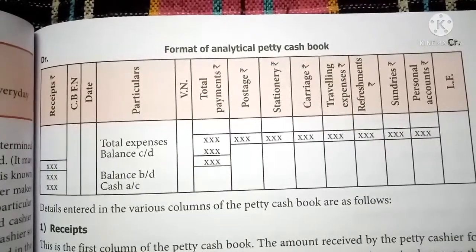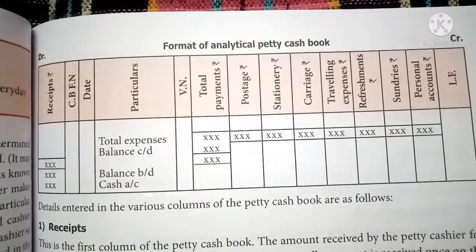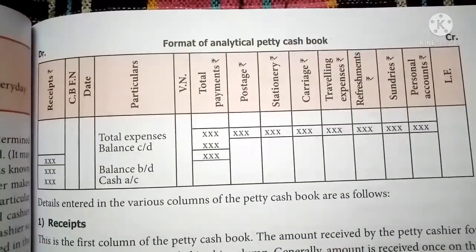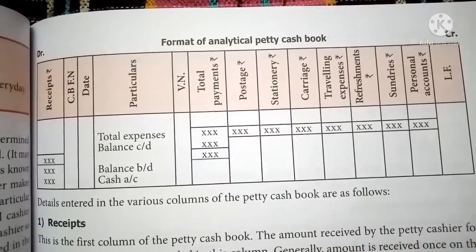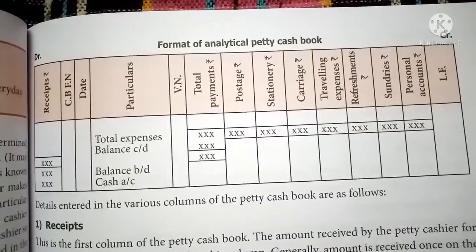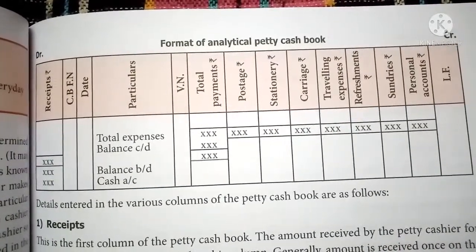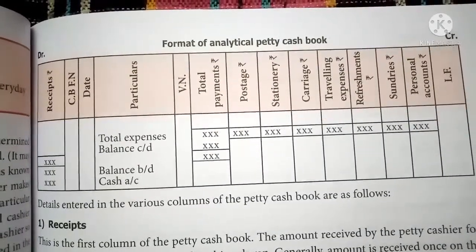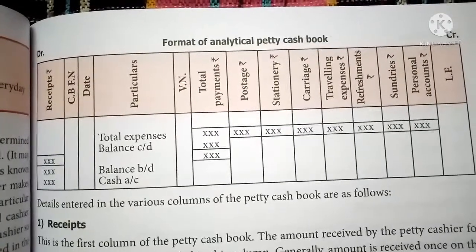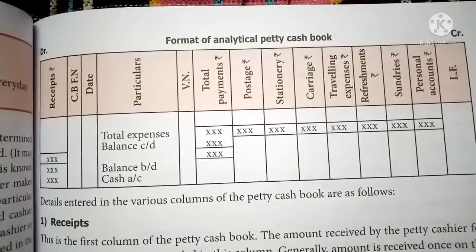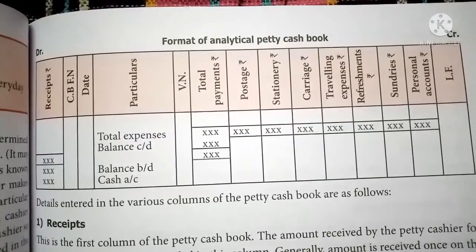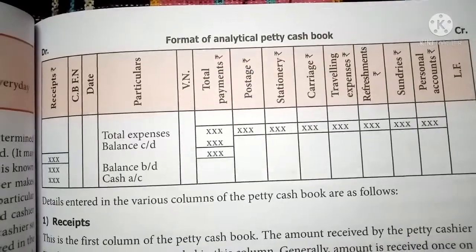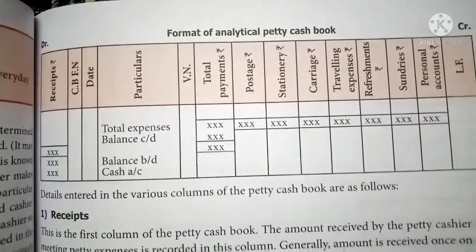From the voucher number column, all the other columns should be shown on the credit side. On the credit side, we should maintain a number of columns based upon the payments given in the problem. So voucher number, total payment, and then postage and telegram, printing and stationery, carriage, traveling expenses and conveyance, refreshment, sundry column, and then personal account column. The last one is the LF column. These are the necessary columns that should be maintained in the analytical petty cash book.